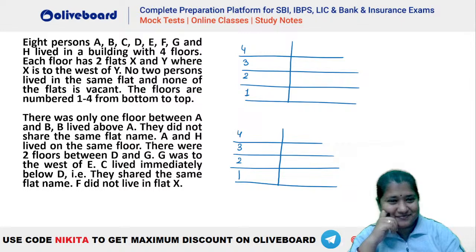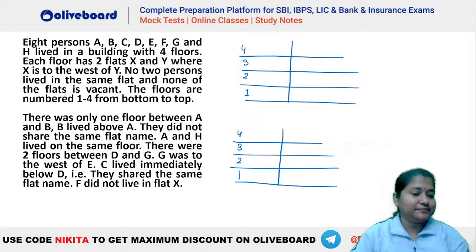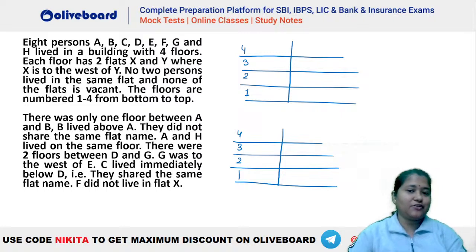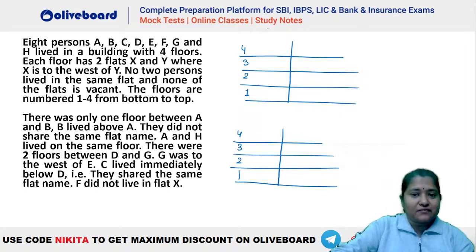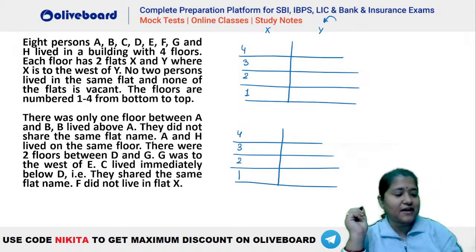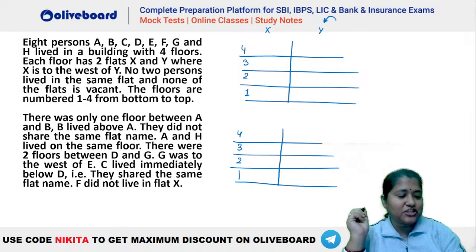Done? Okay. So what is the arrangement that you guys are getting? Tell me who all are there in flat number Y. What is the arrangement for flat Y? BFHE.